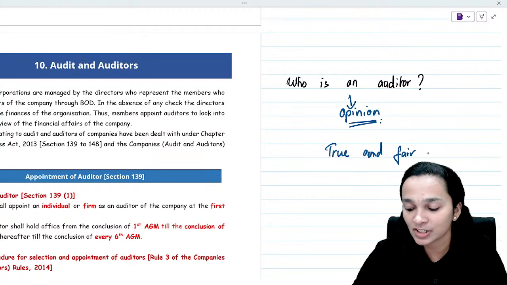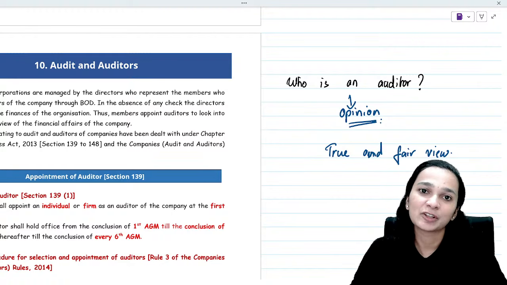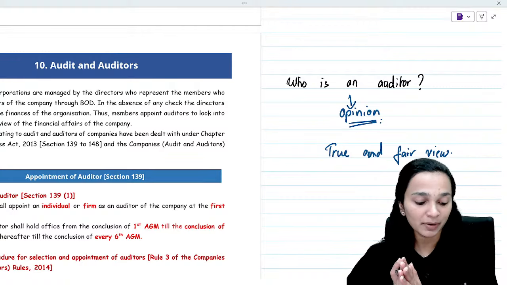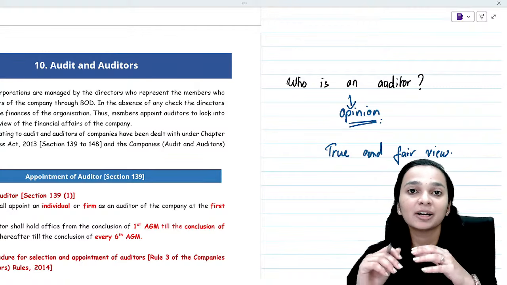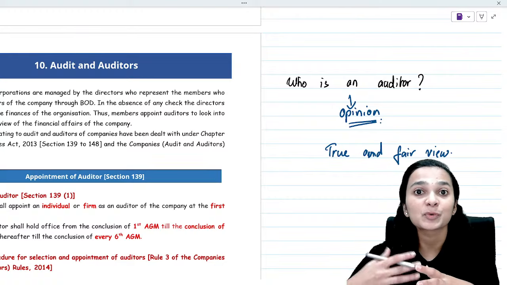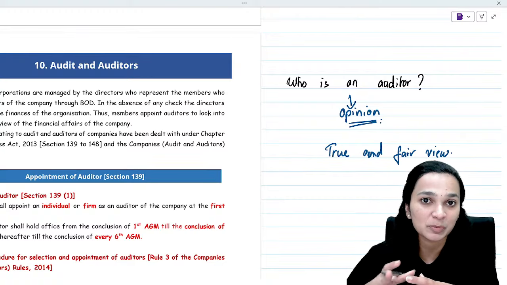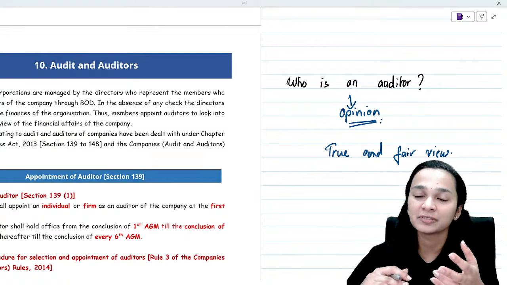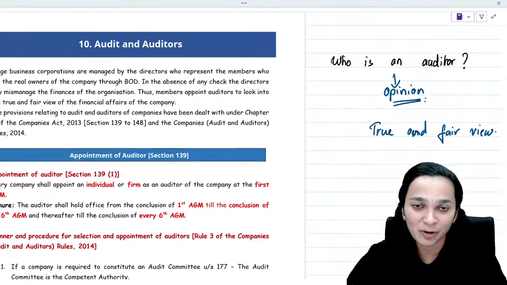Whether the financial statements give a true and fair view or not is something which the auditor opines upon. Now, talking about who can be appointed as an auditor, what are the rules and regulations associated with the appointment of an auditor, who is qualified, who is disqualified, let's now understand all of that.